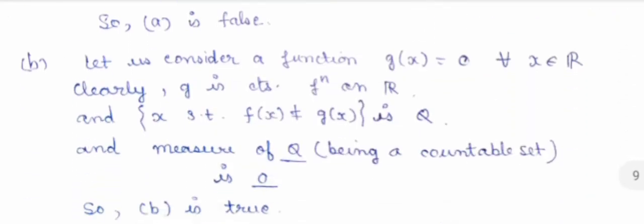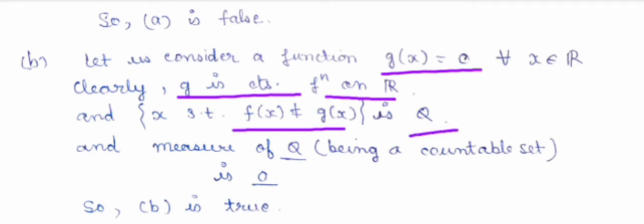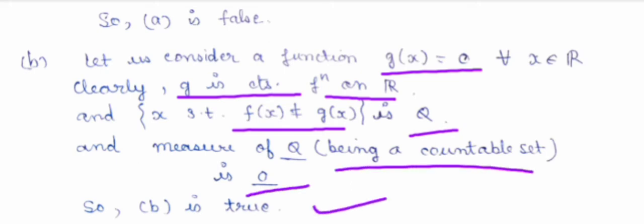Now we discuss the another option, B. Let us consider a function g(x) equal to 0, because g is a continuous function on R. Then you clearly see that your function g is not equal to f on rational numbers, and you know that measure of a countable set is 0, so option B is obviously true. It is not so tough, but we have seen another function which can be equal to f and which is continuous, so we try to construct it. So it is a true option.